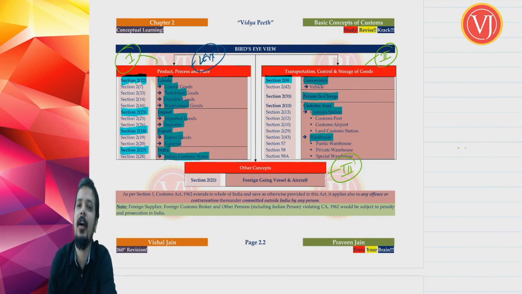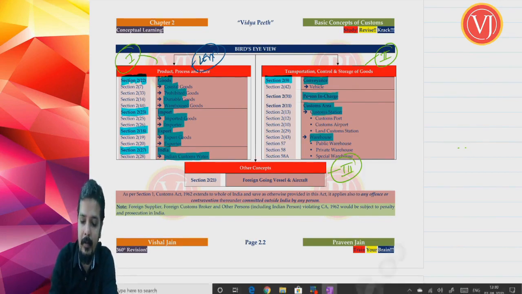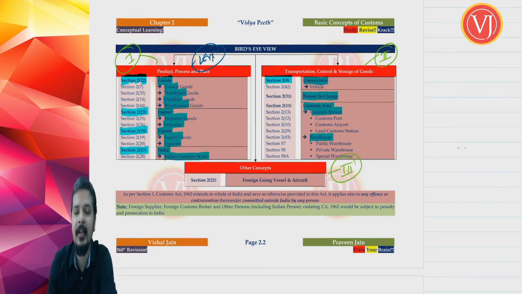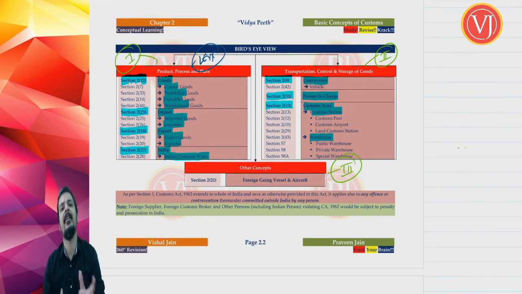And you talk about control of goods during transportation, which is by the person in charge, defined under section 2 clause 31. And when you talk about customs area, which covers your customs station as well as customs warehouse, it is defined in section 2 clause 11. And we'll be discussing the related definitions.